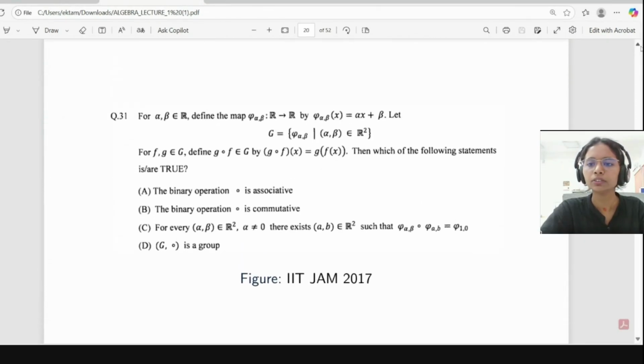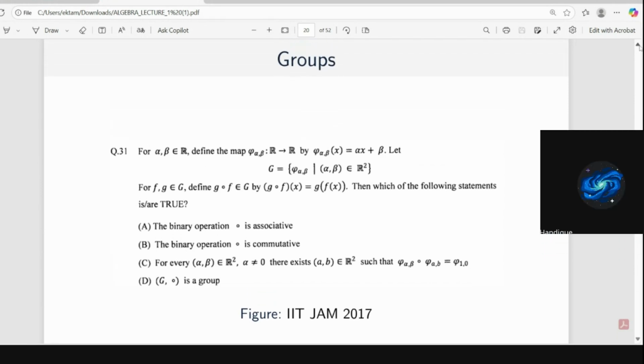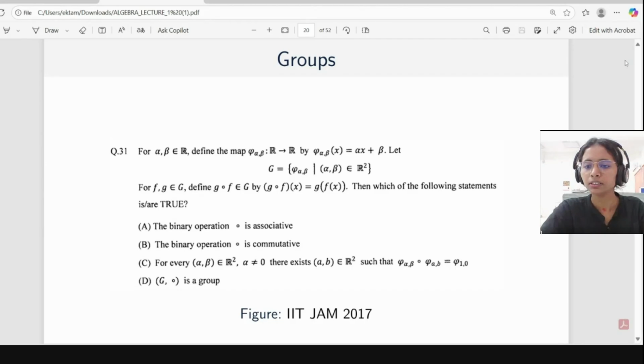Is it fine to you? Yes, ma'am. Is it clear to everyone? Ma'am, while checking associativity... What? How to check associativity? One minute. Okay, start here only.